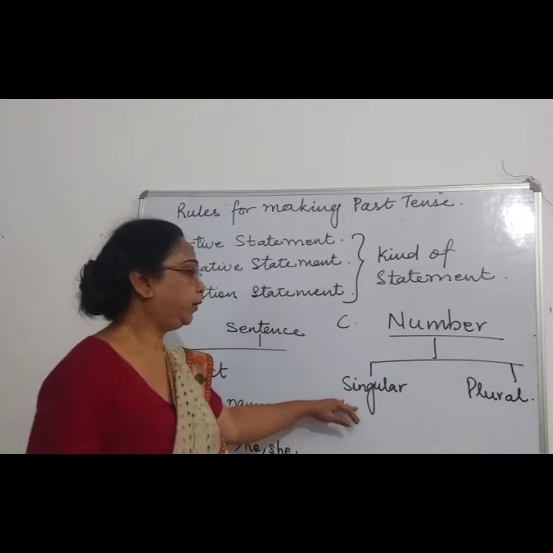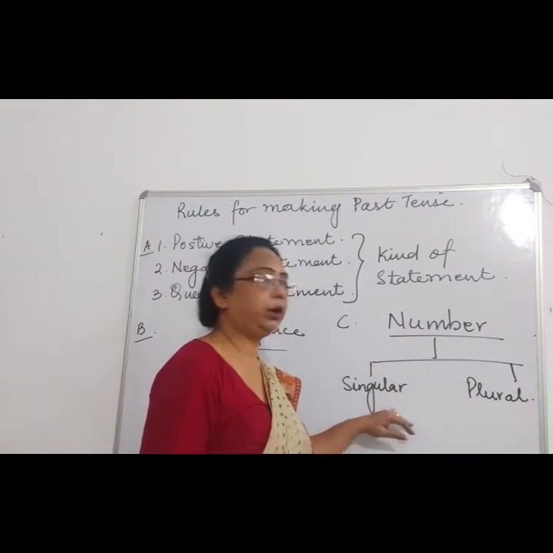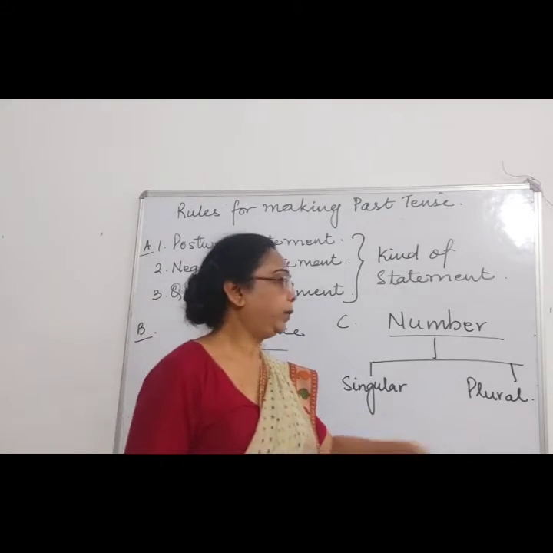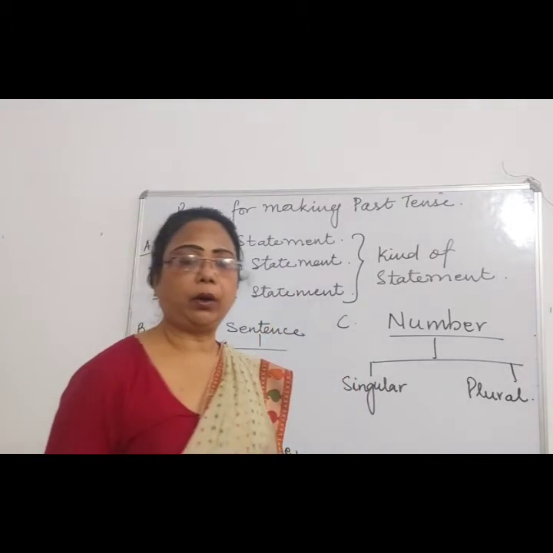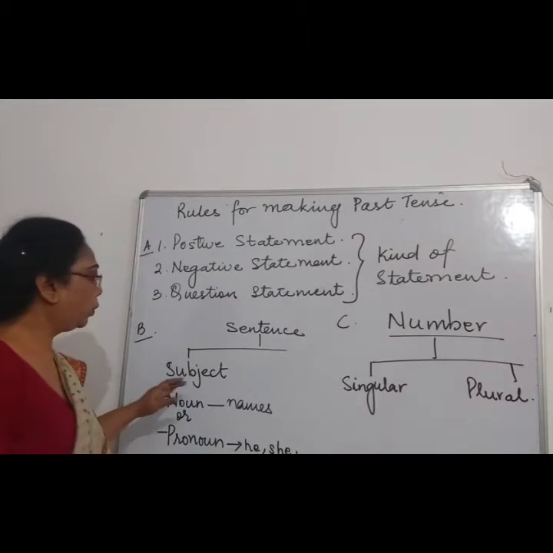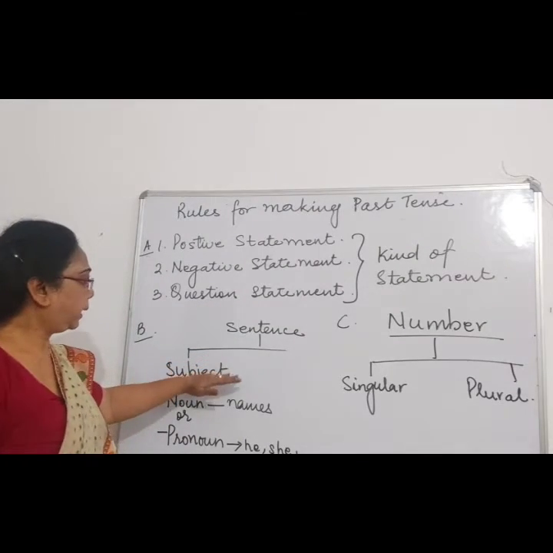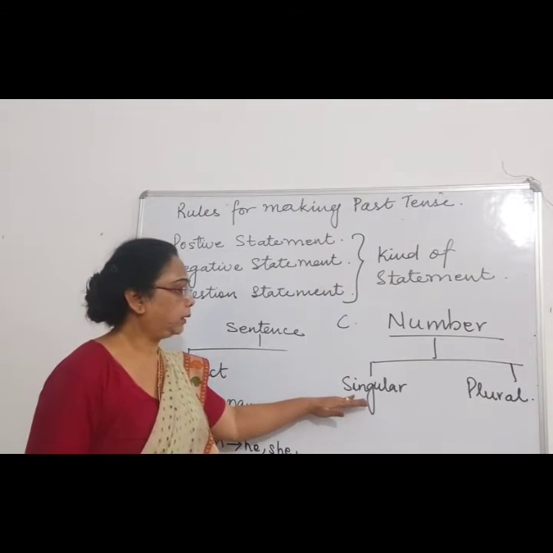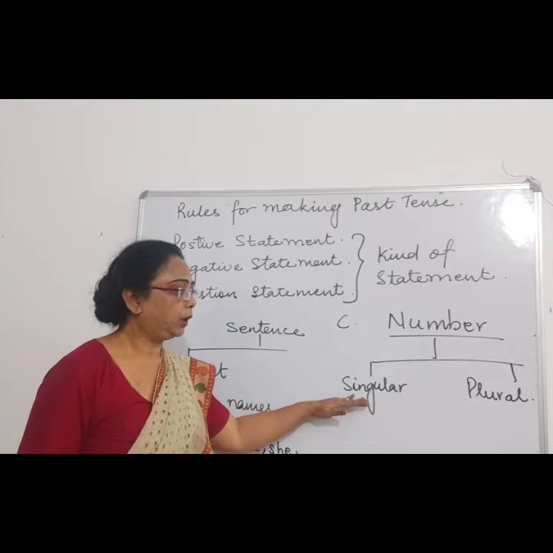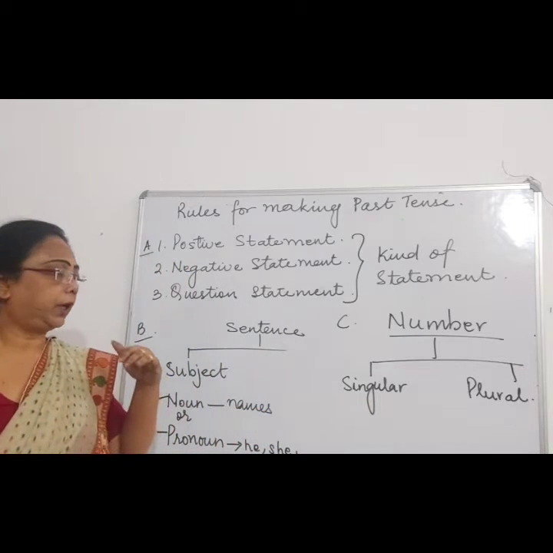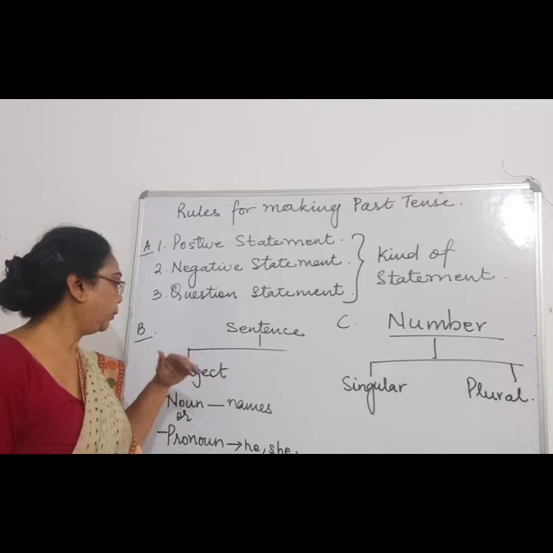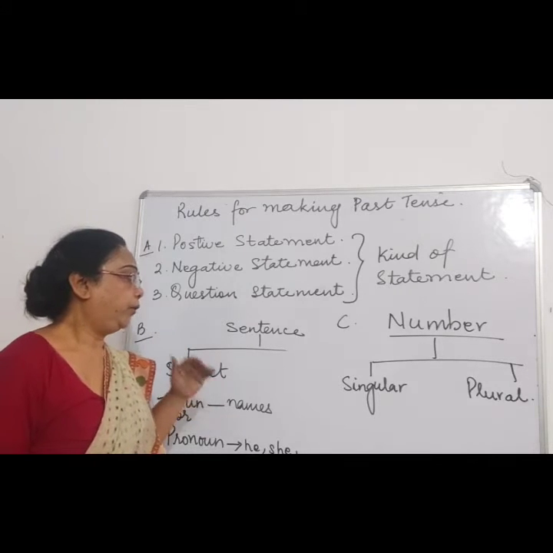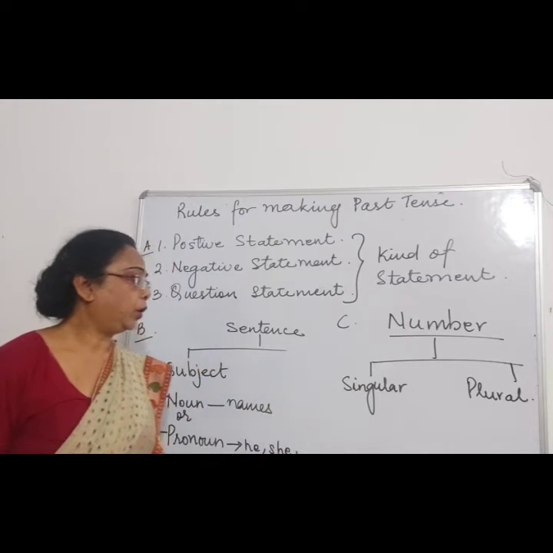We all know what is singular and what is plural. Singular means one, and plural means more than one, and many, right? So the subject is based on the number, singular or plural. The type of the sentence depends on whether the subject is singular or plural.